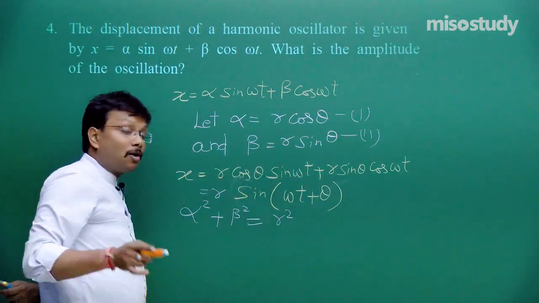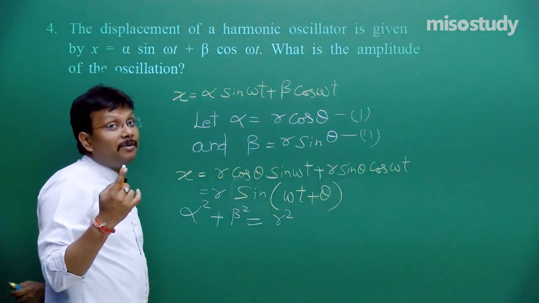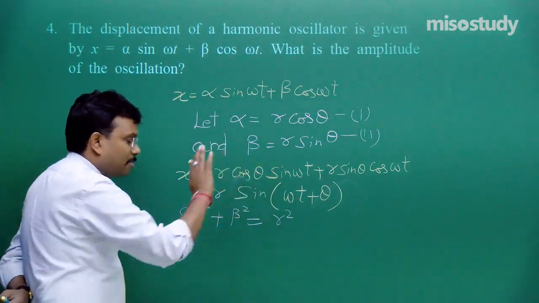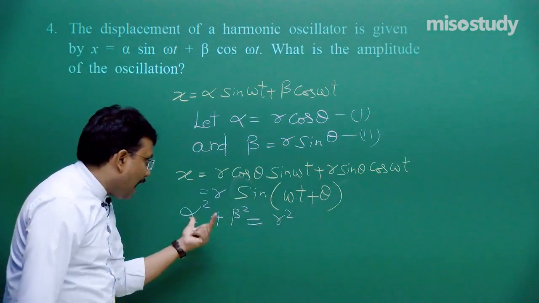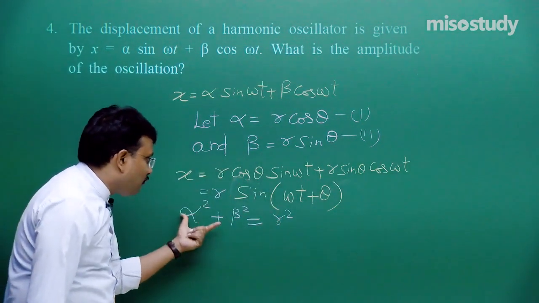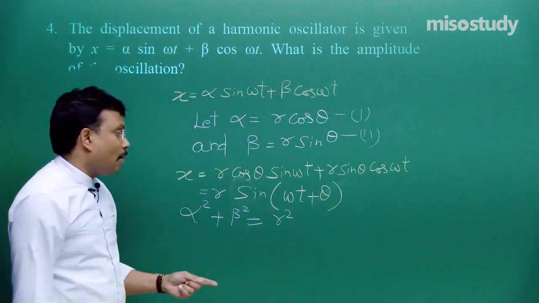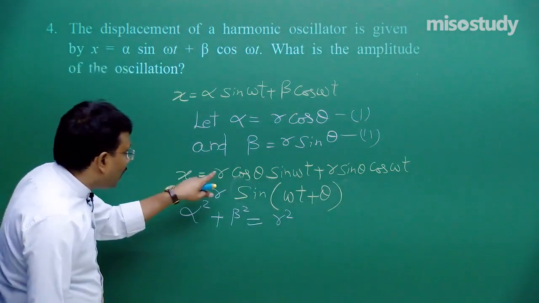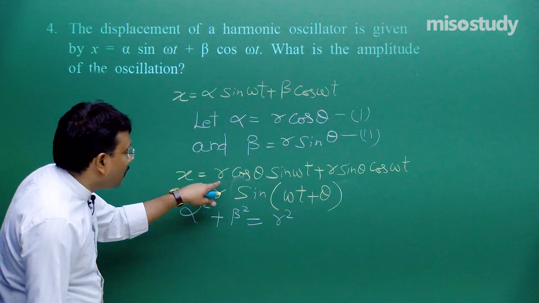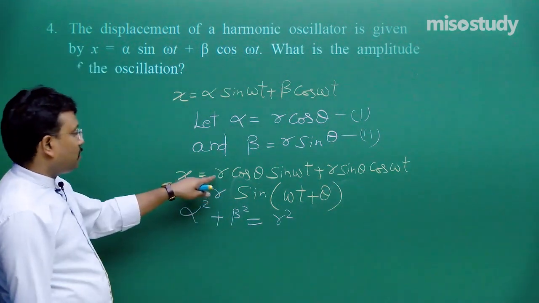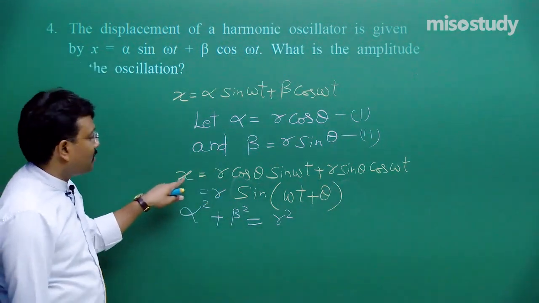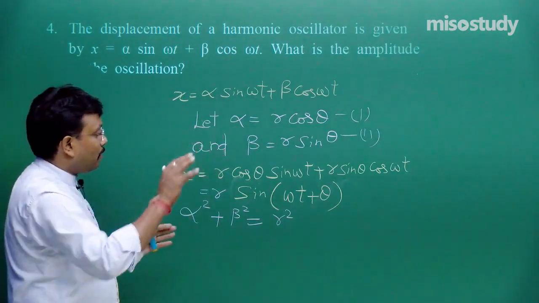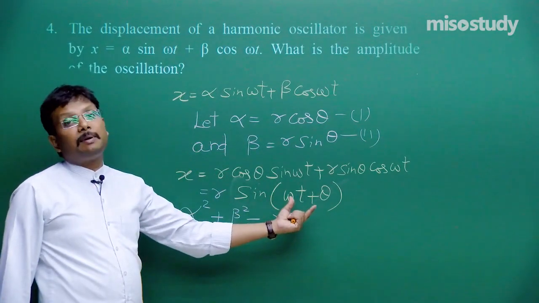Fine, but cos square x plus sin square x will give you what? 1. So rather than writing that, I am skipping it. Now it means r is equal to alpha square plus beta square whole to the power 1 by 2. So rather than writing r, in place of this r I can write x is equal to alpha square plus beta square within brackets whole to the power 1 by 2, this sin(omega t plus theta).